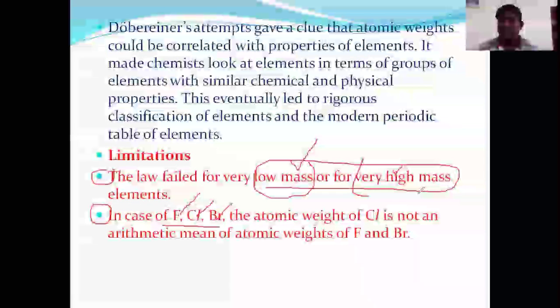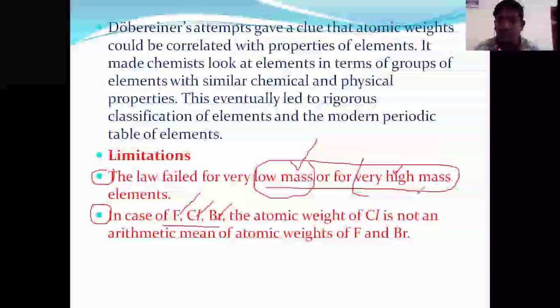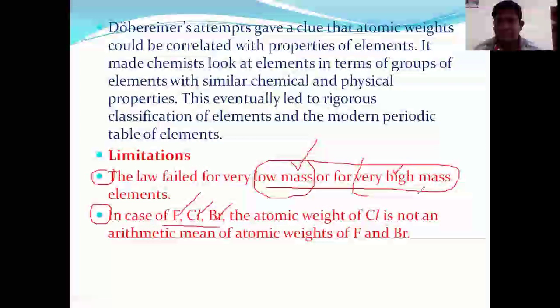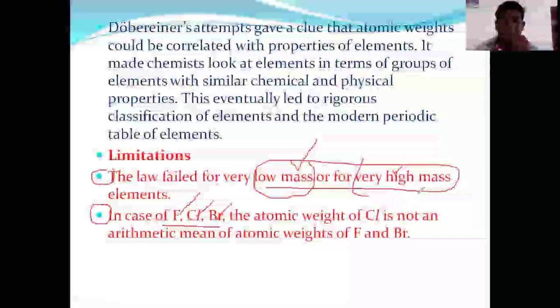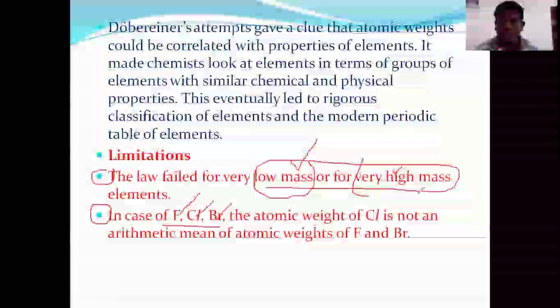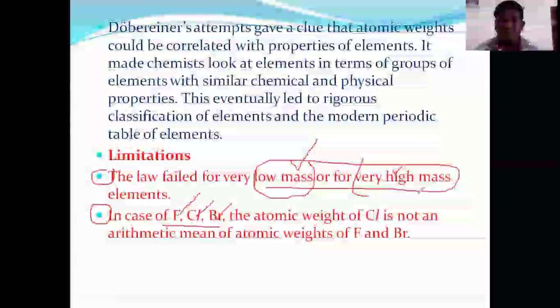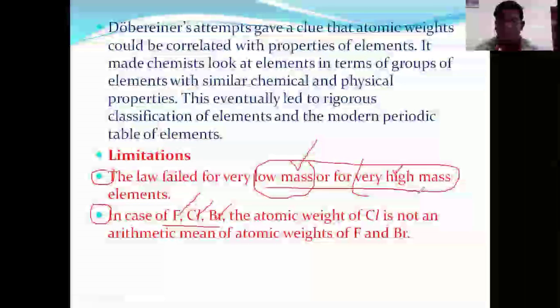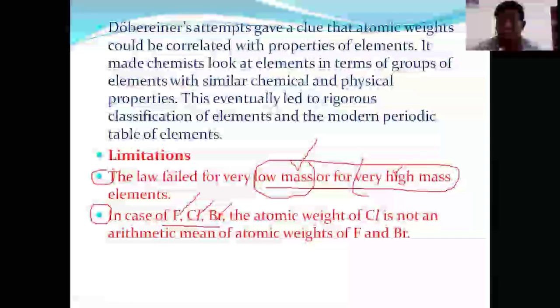Friends, I would like to mention what is meant by Döbereiner's triad. According to it, the elements are categorized into three sets; the word three indicates the triad. They have similar physical properties and similar chemical properties. Number two, considering the atomic weights, the average of the first and third elements is approximately equal to the atomic weight of the second element.